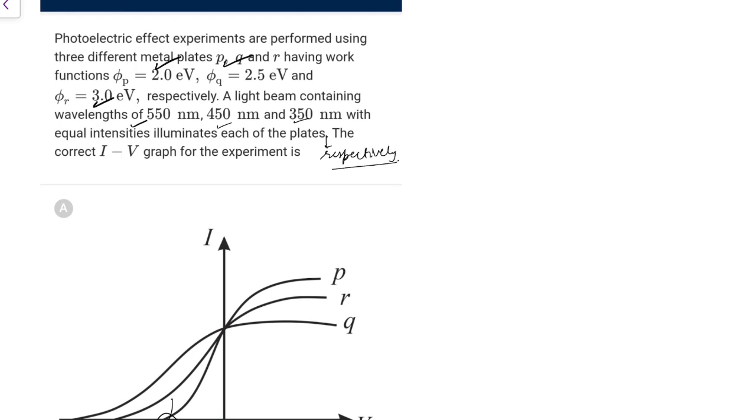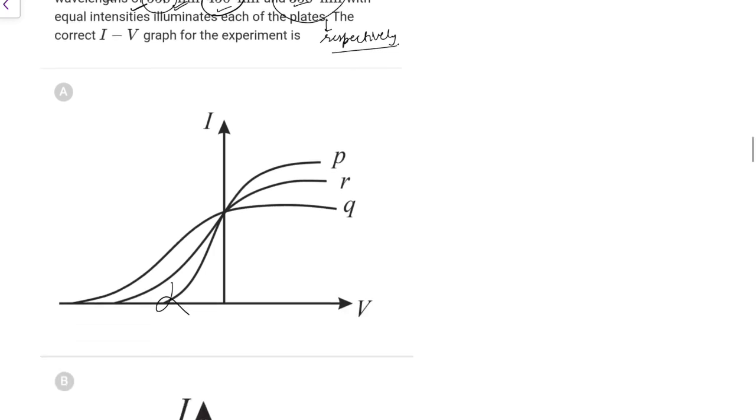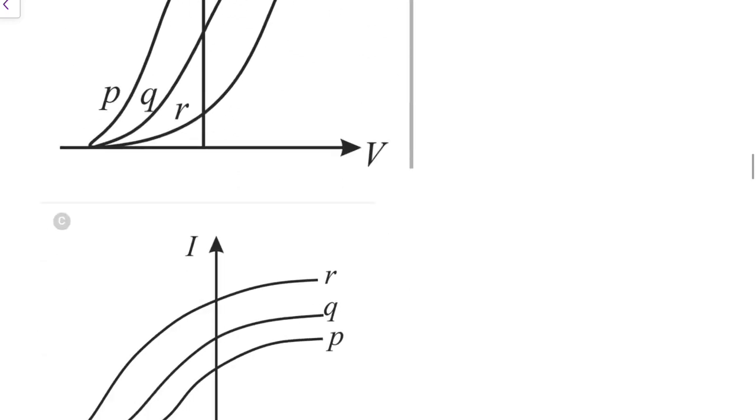Now what happens, the first one is irradiated with 550 nanometer. Because here lambda is maximum, the number of photons striking would be highest here, and it is definitely greater than 2, so the saturation current will be maximum for it because the maximum number of photons would be for 550 nanometers. We can make out that 450 would be greater than 2.5 and 350 energy is greater than 3, so all three will successfully do the ejection of the electron, but P1 will have the maximum intensity.